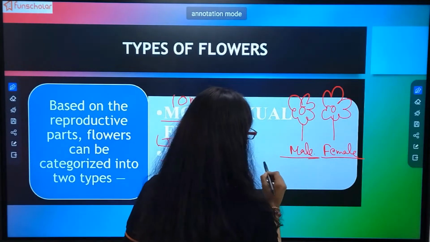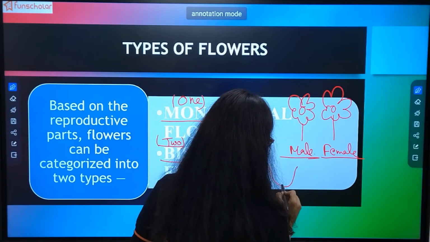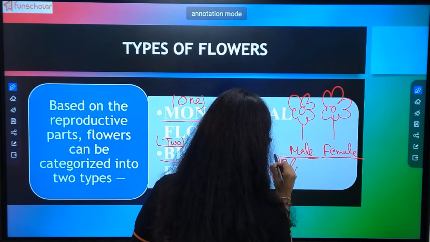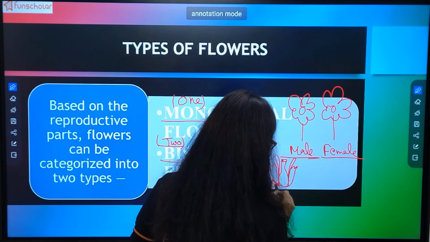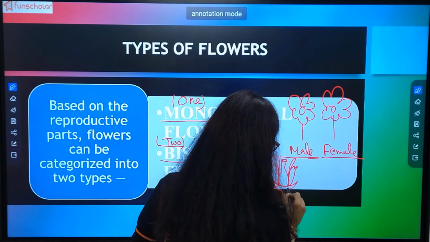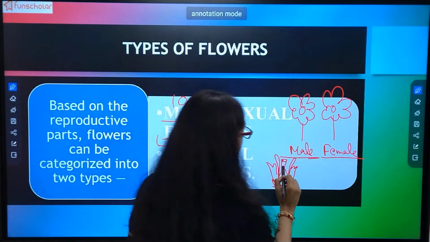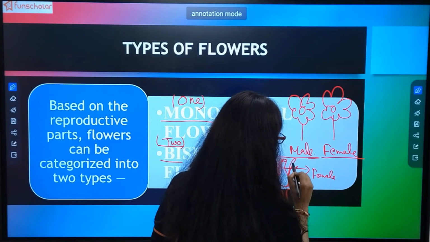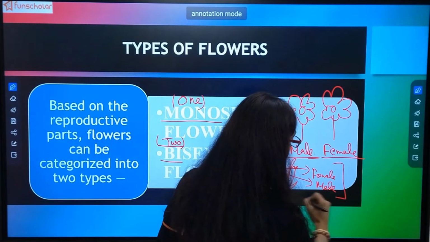That means just the flower we have seen containing both female and male part together.